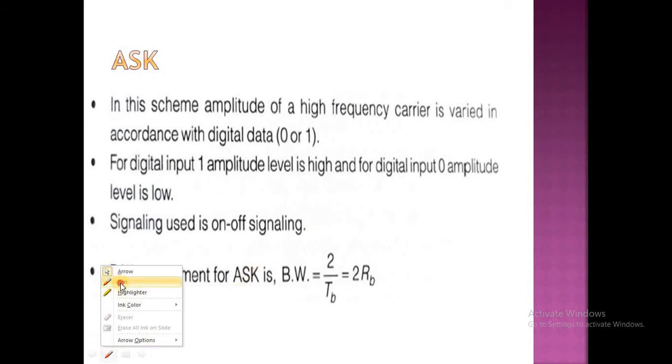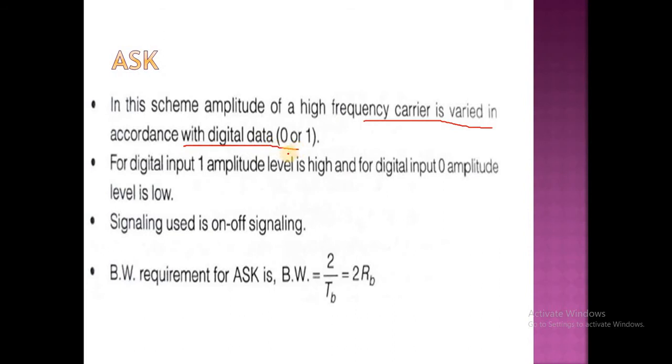In this particular scheme, the amplitude of the carrier is varied with respect to the digital data. For a digital input 1, the amplitude level is high. For a digital input 0, the amplitude level is low. So the signaling used is on-off signaling, and ASK is also called on-off signaling. The bandwidth requirement is 2 into RB.